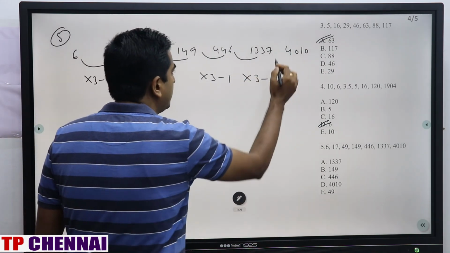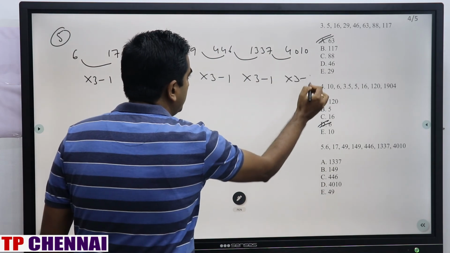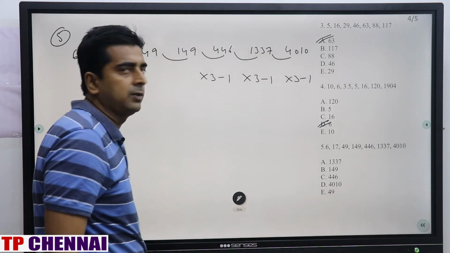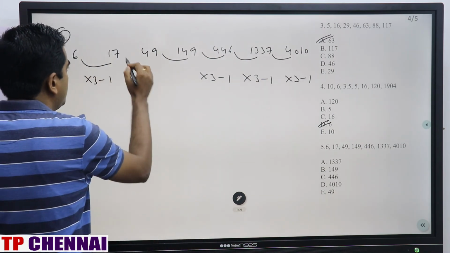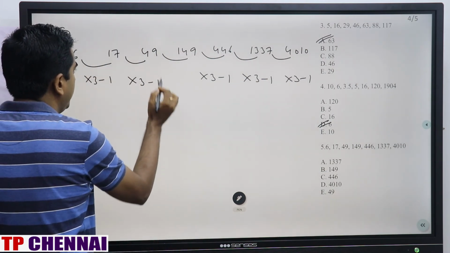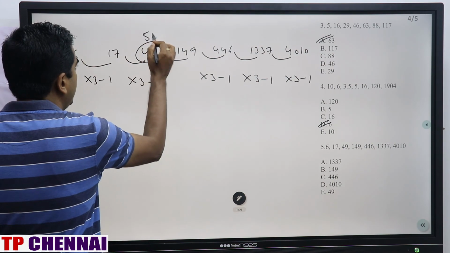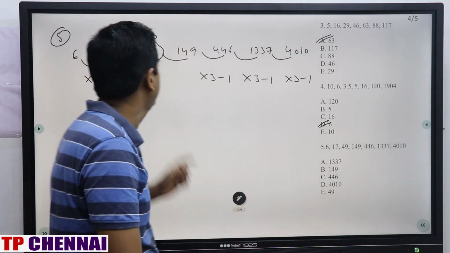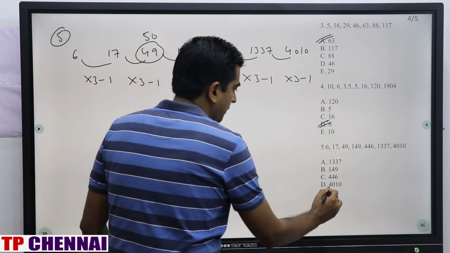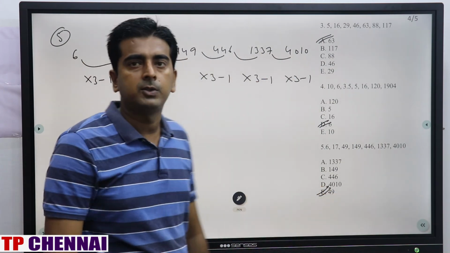This is again into 3 minus 1. 6 is a 18 minus 1, 17. This is again into 3 minus 1. 7 is a 21 minus 1 is 0. That means up to here the process is correct. The problem is here. It should also be into 3 minus 1. If you keep here 50, 50 into 3 minus 1 is nothing but 149. That means my wrong number is 49, which is nothing but the fifth option.